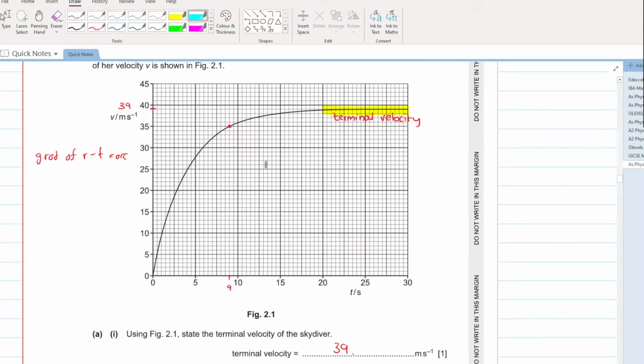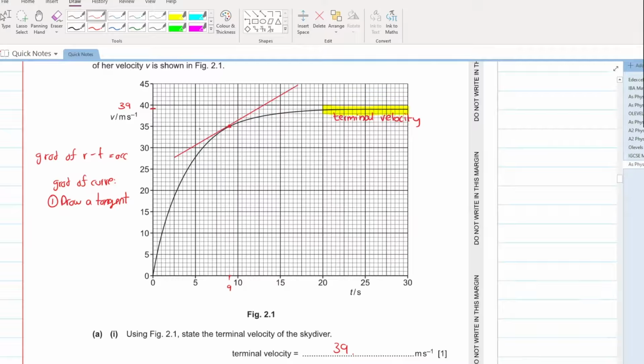Please realize that this is a curve. To calculate the gradient of a curve, what is the number one step? Draw a tangent. The number one step to calculate the gradient is to draw a tangent. Let's draw a tangent like this. Now, obviously, since I am working this out on a digital thing, तो ये इसका gradient थोड़ा सा ऊपर नीचे हो सकता है, but I will try my best.